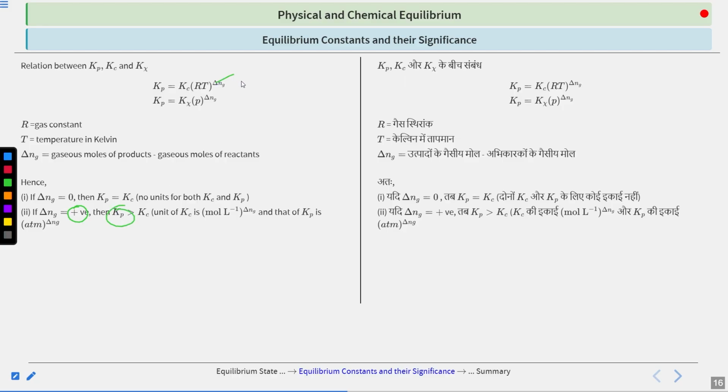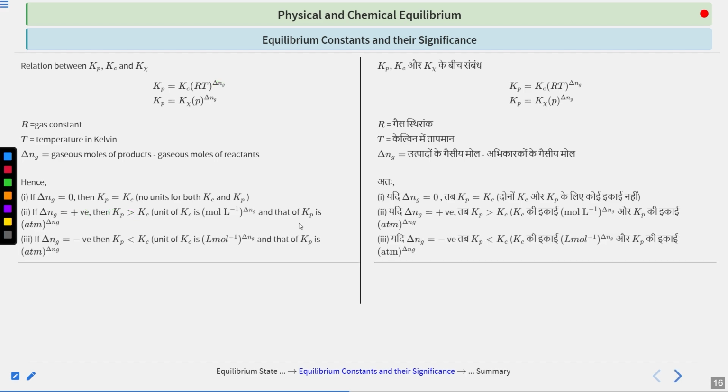Very obvious from here. Okay, you can just analyze it by yourself. You will easily get this thing. Next, if your delta Ng is negative, then your Kc is greater. So remember these three. You don't need to remember, just remember this formula. Then you will get these three outcomes very easily. Okay.